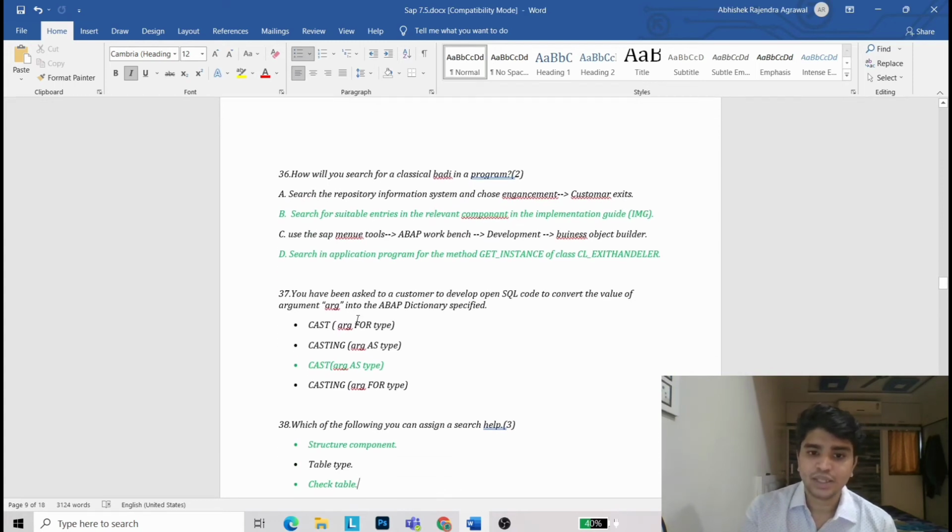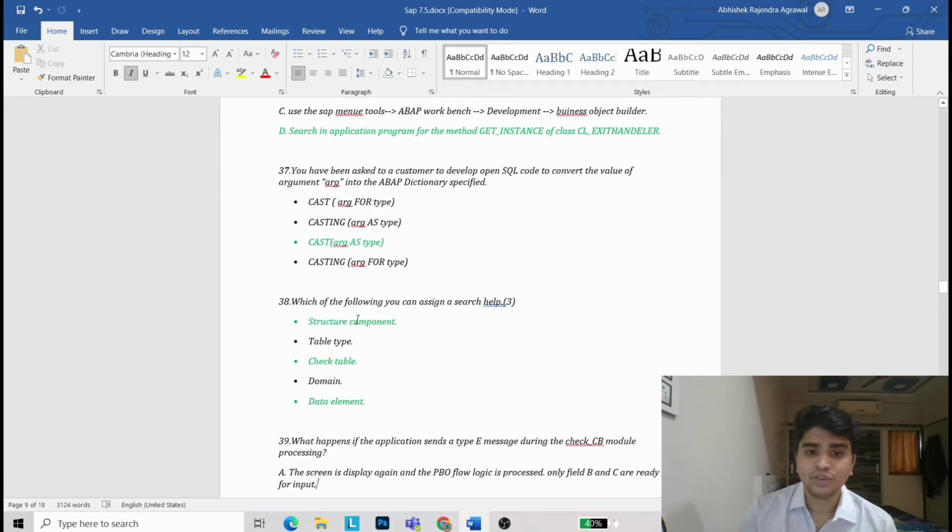You have been asked by a customer to develop OpenSQL code to convert the value of argument ARG into an ABAP dictionary specification. It is CAST ARG AS type. Which of the following can you assign a search help to? Structure component, check table, and data element.